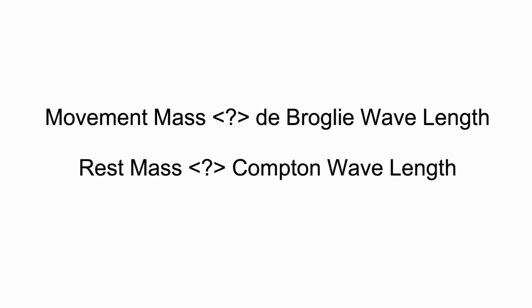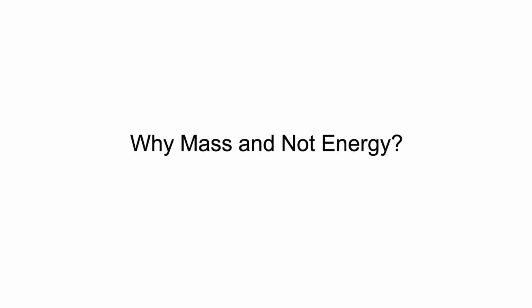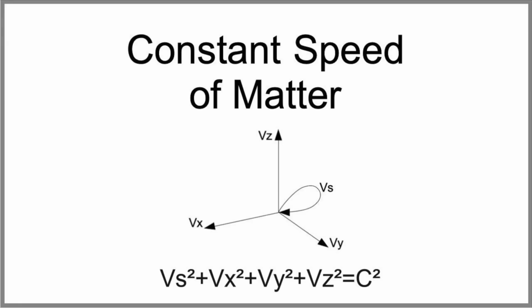By the way, in one of my future videos I will show that a direct connection might exist between the movement mass and the de Broglie wavelength, and between the rest mass and the Compton wavelength. I will also explain why I call the amount of discrete pieces particle mass and not energy. Please note that I've already had a video about movement mass. The link to that video is in the upper right corner now. It includes general ideas and arguments, but does not include the details I've provided today.